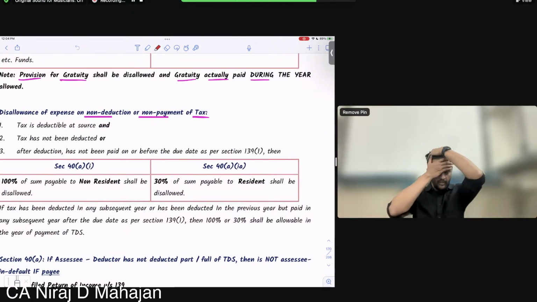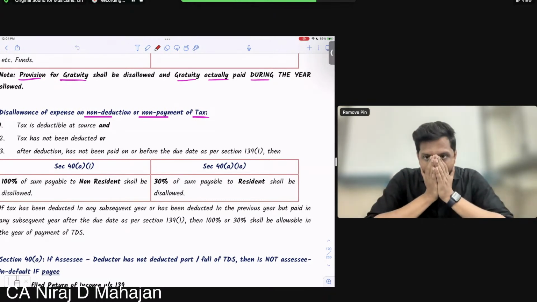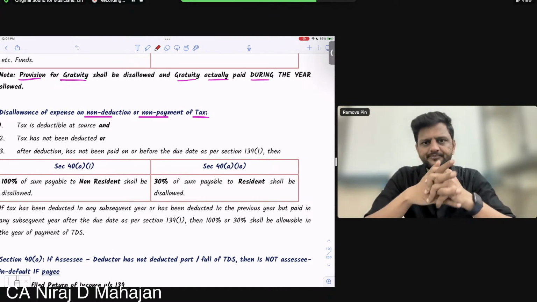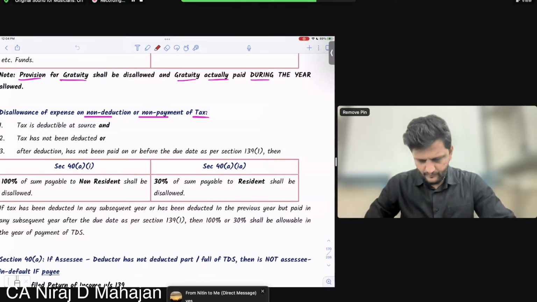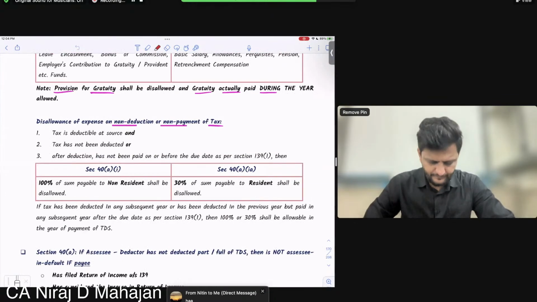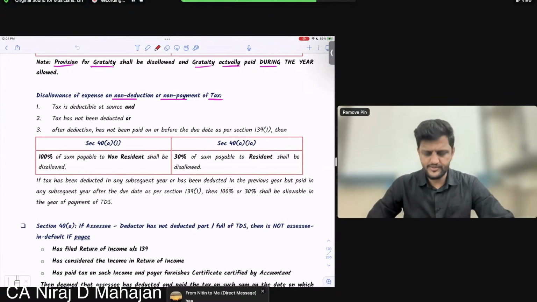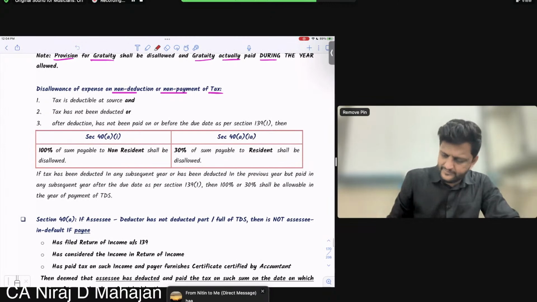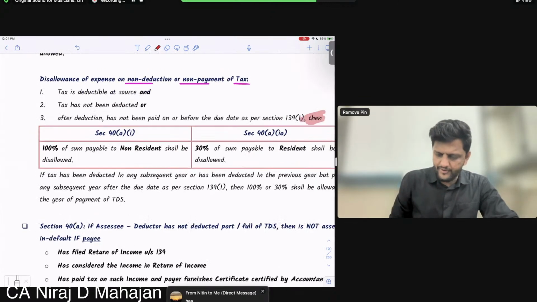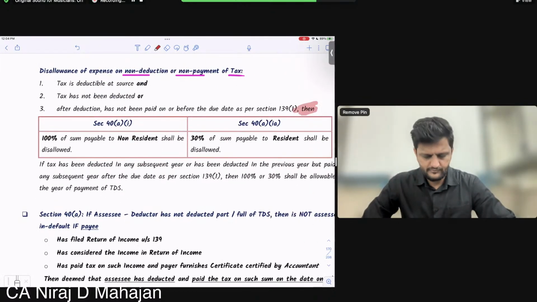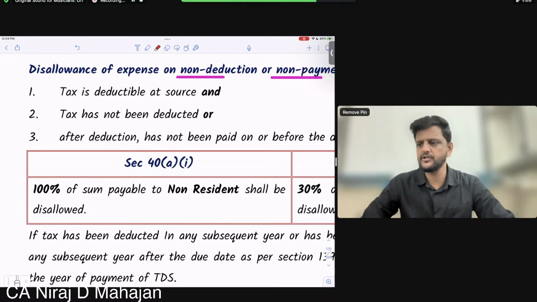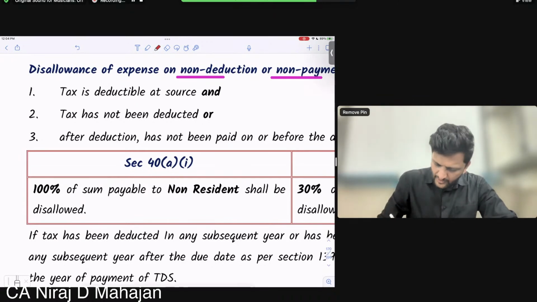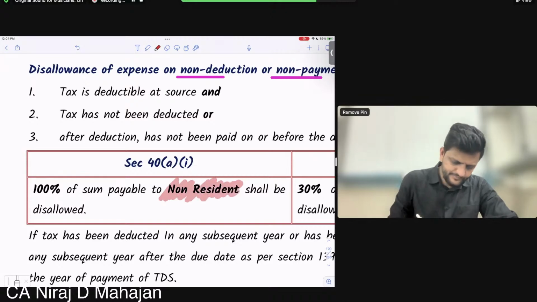Yes or no, all of you? Done till here, everybody? Good. Then what is it saying? Then 40A1 and 40A1A. Under 40A1, 100% of the sum payable to NR shall be disallowed. That means if you are making payment to NR, then 100% will be disallowed.